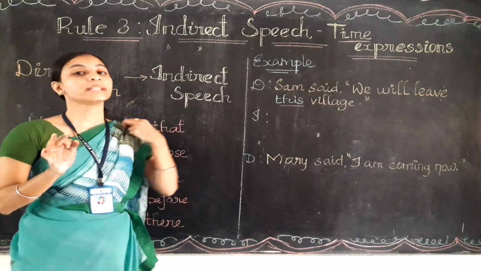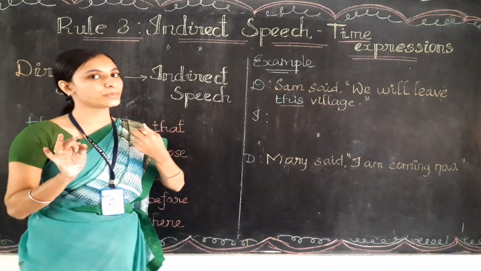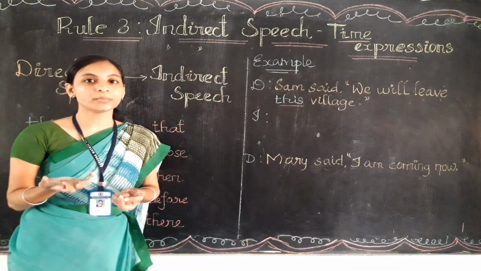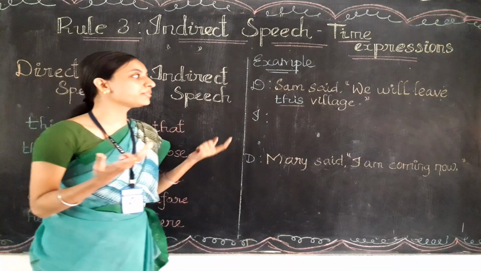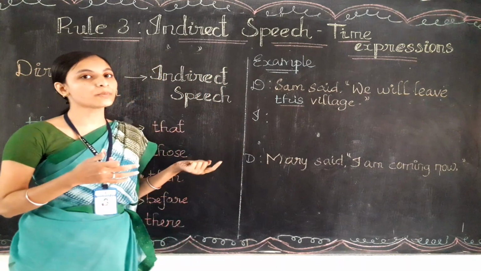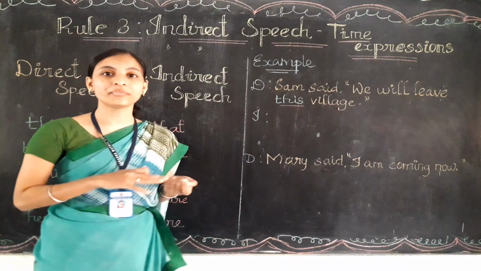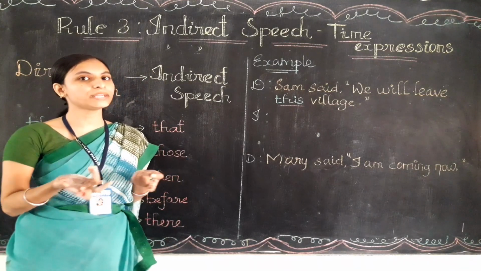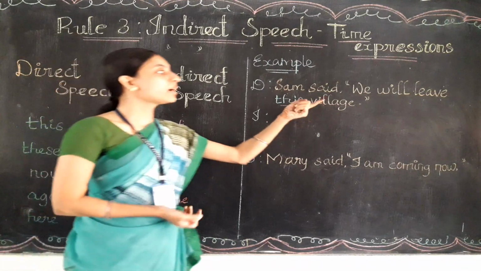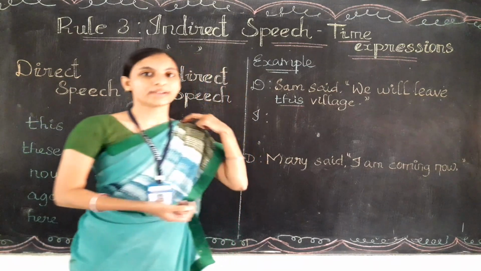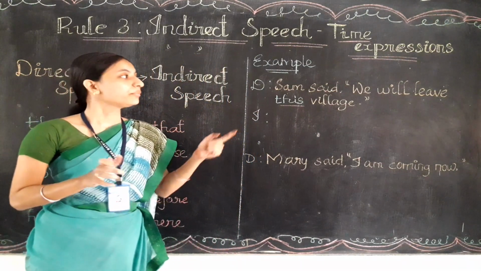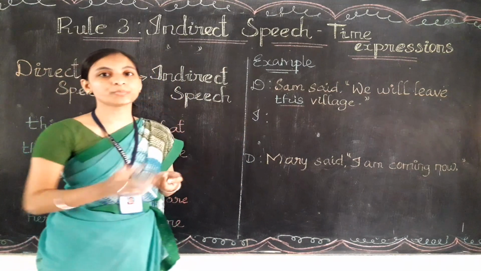And also the tenses should be changed. "Will" is a modal verb only, right? So for a modal verb, we need to write the past of that modal verb. What is the past form of will? We have already learned about the will, shall family, do family verbs, right? So what is the past form of will? Very good, that is "would" only. "Would" is the past form of "will", so that will also should be changed.